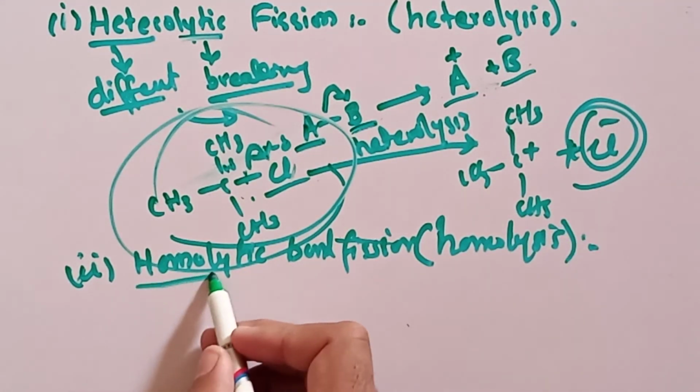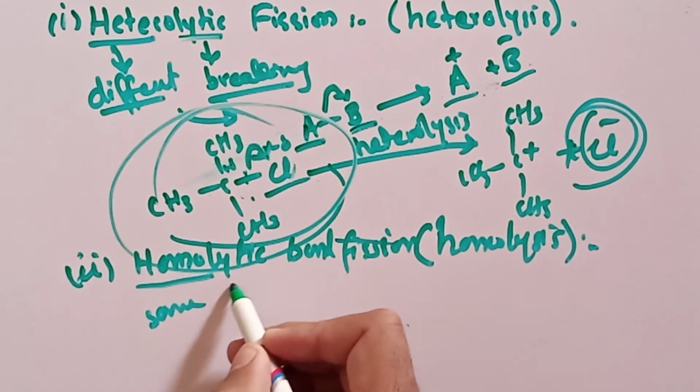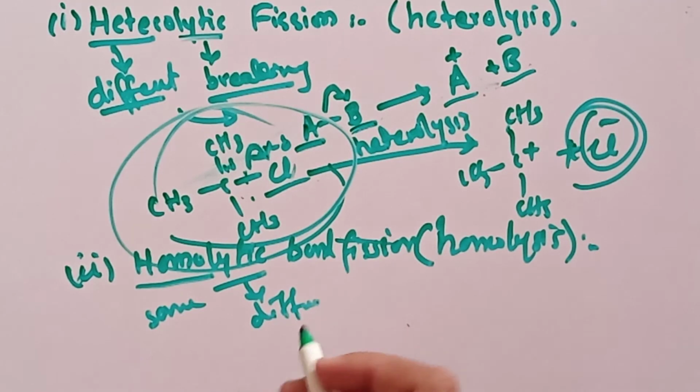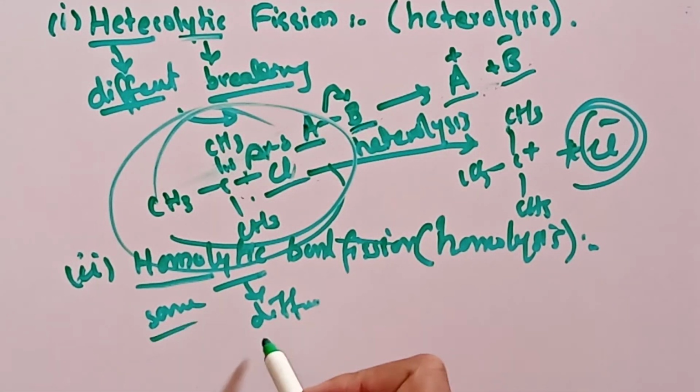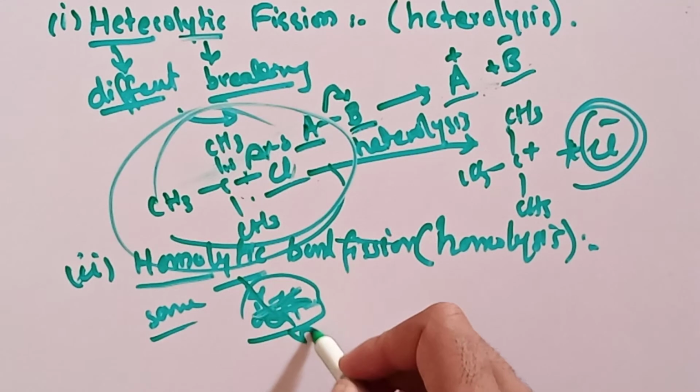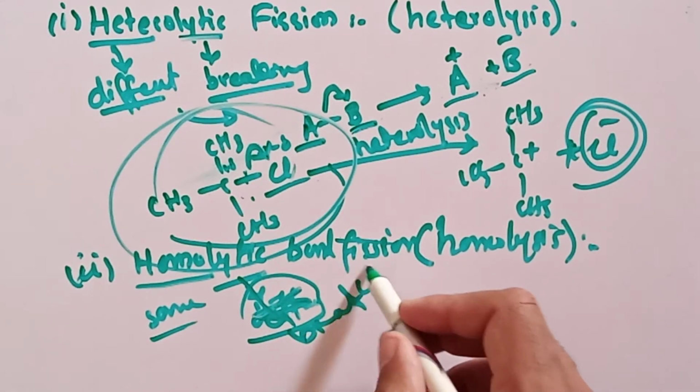Homo means same, and lytic means breaking. So here, the same breaking occurs. I hope you learned this point before in this topic.